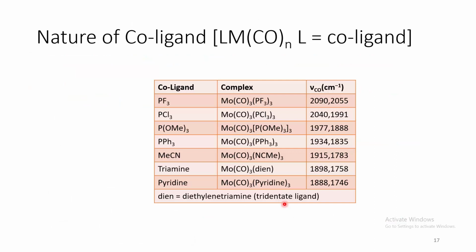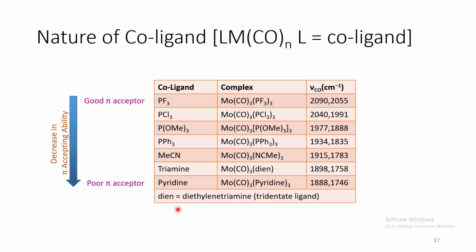Now we see the example. As you move from top to bottom, there is a steady decrease in the pi acceptance capability. This one is the strongest pi acceptor, whereas this one is a poor pi acceptor or a good sigma donor. So, moving from top to bottom, this molybdenum center becomes more electron rich. That causes more pi acceptance moving from top to bottom and reduces the carbonyl stretching frequency.